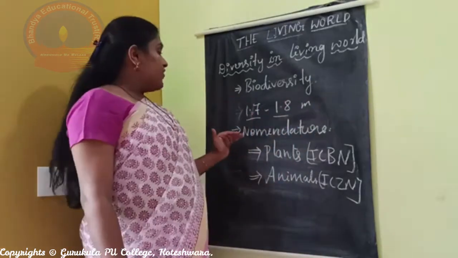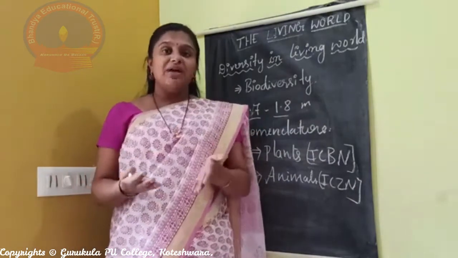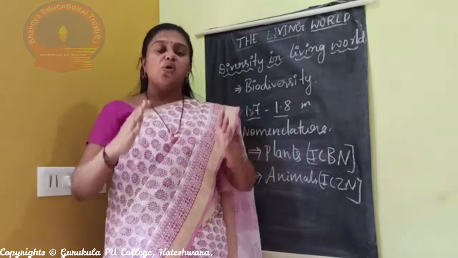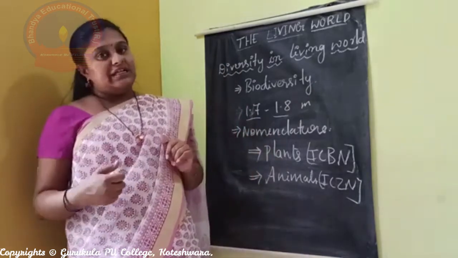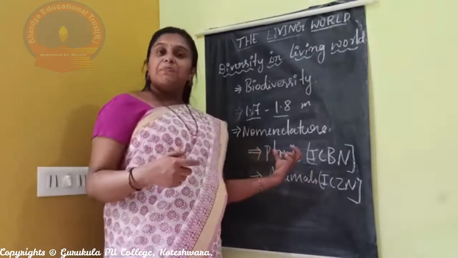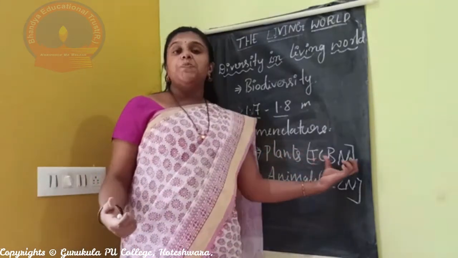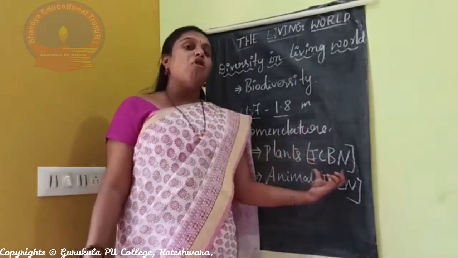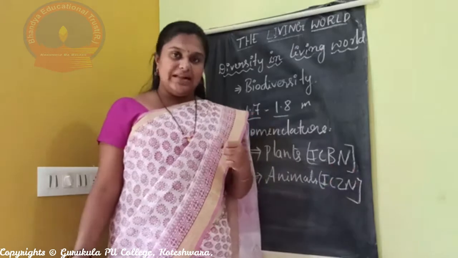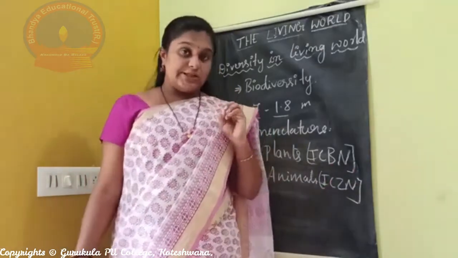Because of that, at the international level, they set up a code, a set of rules, to name organisms. To name plants, there is a set of rules called ICBN, the International Code for Botanical Nomenclature, which helps in naming plants.